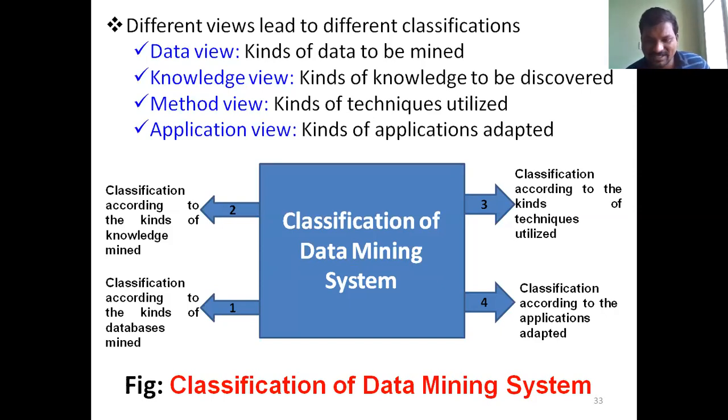Now the classification of data mining systems. The first is classification according to the kind of database mined, meaning which type of databases. I already explained the different databases, around 9 to 10 databases for performing the mining. Then classification according to the kind of knowledge mined, then according to the kind of techniques utilized, and according to the application adopted. These are all different kinds of classification of mining.